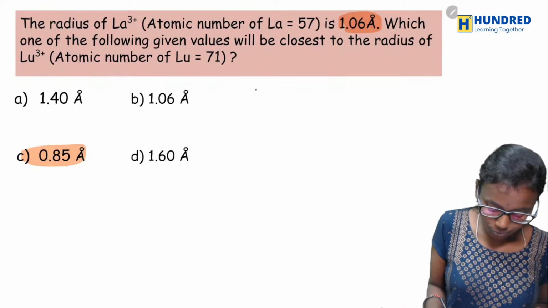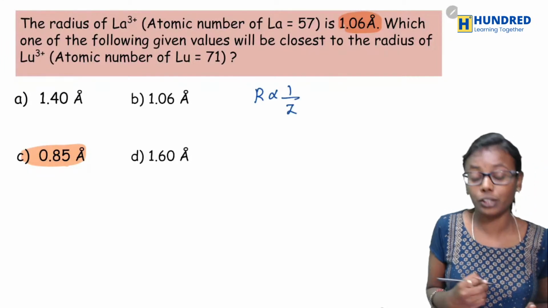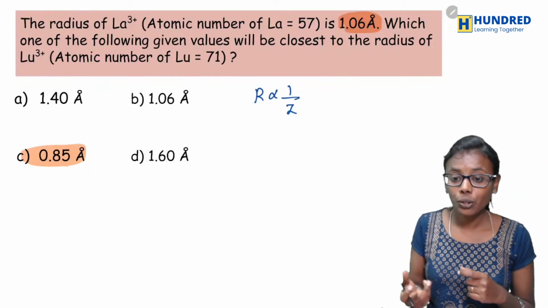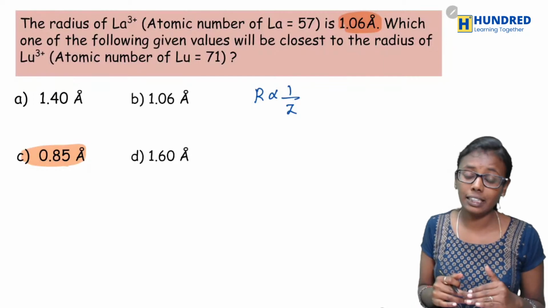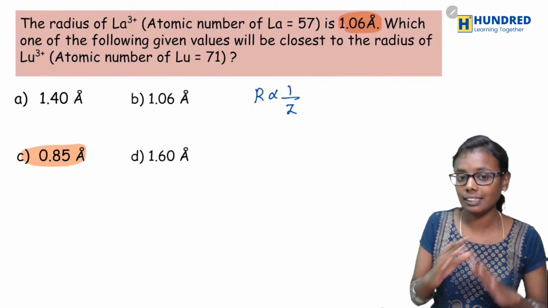Else, just calculate it. How? We know that radius is inversely proportional to atomic number. So you can do the calculation by taking the ratio, and you will be getting the same answer.